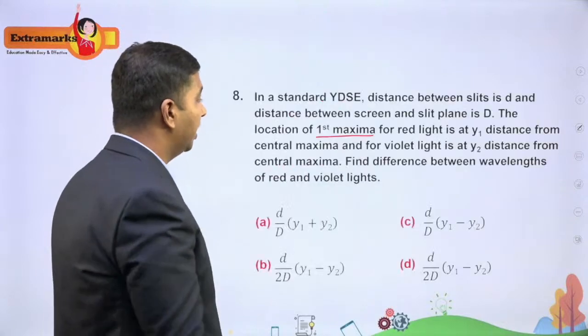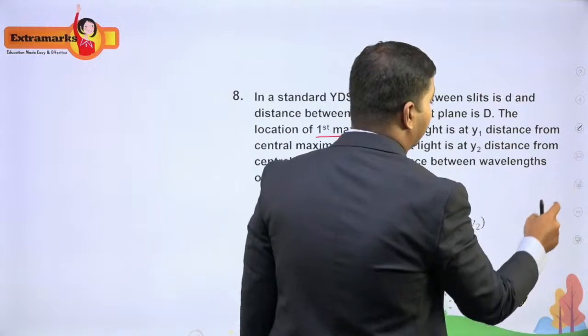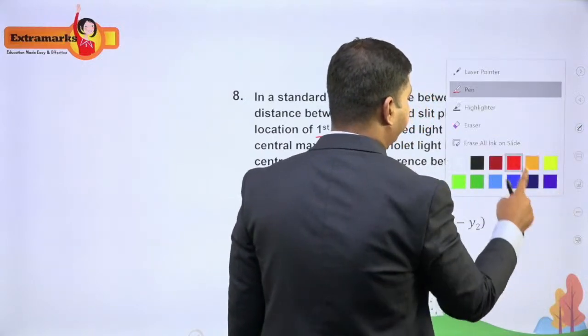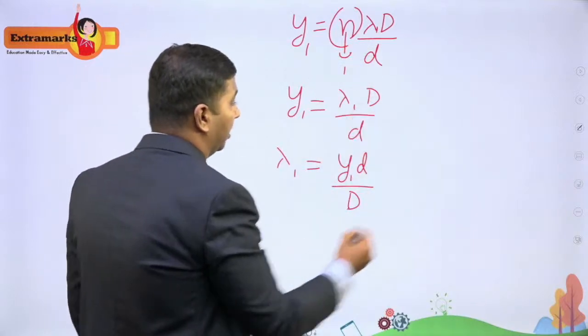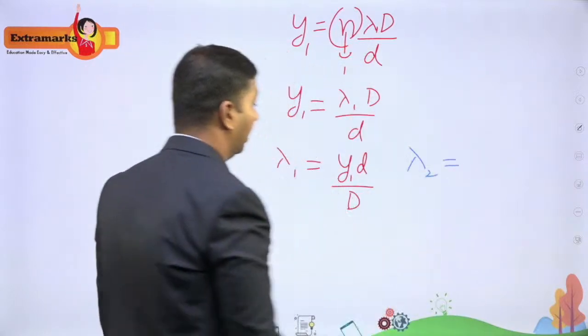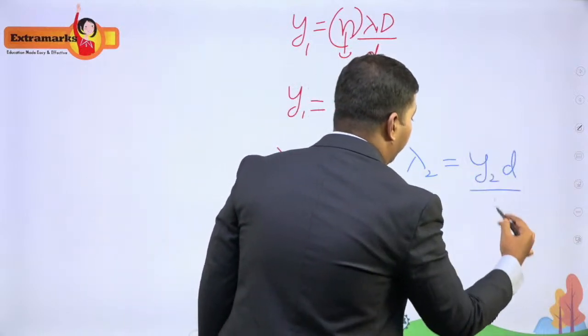Now in the same way here, they are talking about violet light. For violet light, the distance they have given is y2. So doing the same thing, for violet you are going to get lambda 2 is equal to y2 small d divided by capital D.